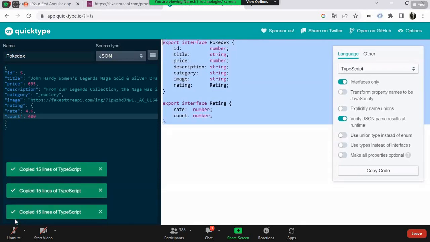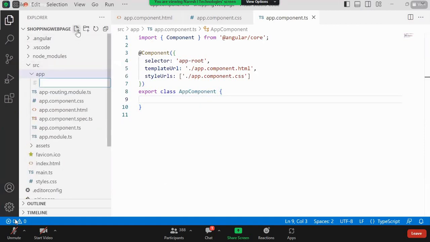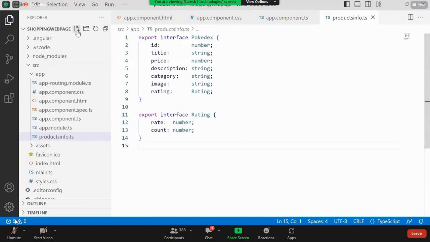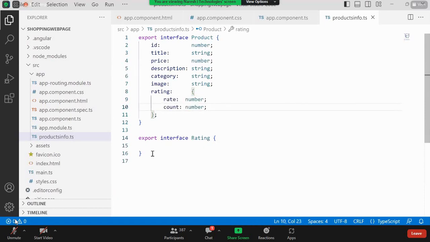So that is the reason why now what I can do is go to my application here and create a TypeScript file. Okay. And here products info.ts, I can say, and I'm going to write something like that. And here I'll be using product here. And here also, instead of doing this, whatever properties we are having, I can put them in a single class so that it will be easy for us to use.